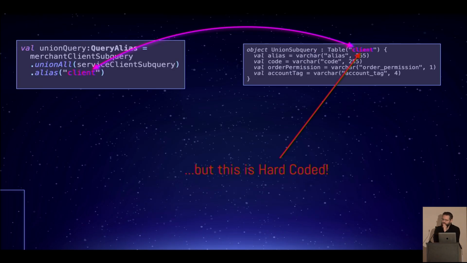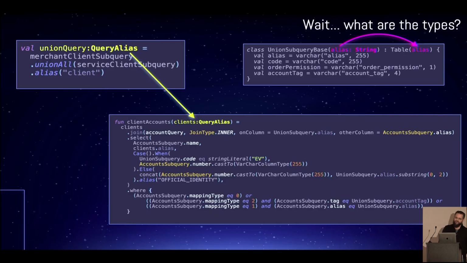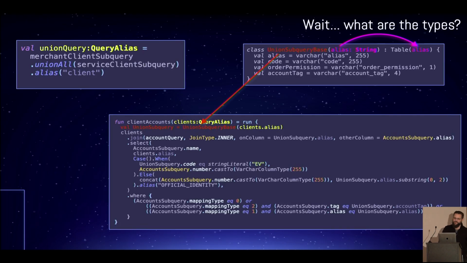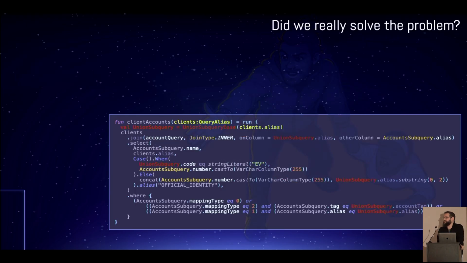We hard-coded the name of the inner alias of the query. Whoops! Oh, I have an idea. We'll pass it through the constructor. We'll name it the same thing as the alias, and voila, this whole thing will work. Okay? Yeah, sorry. At this point, we're just dragging this over the finish line.